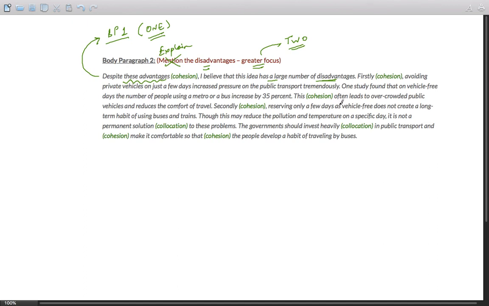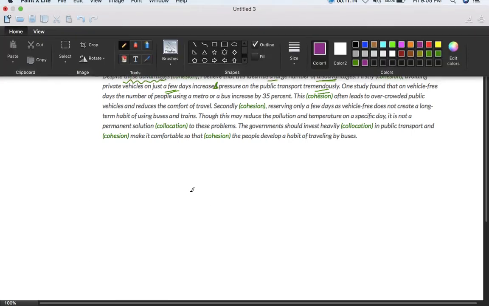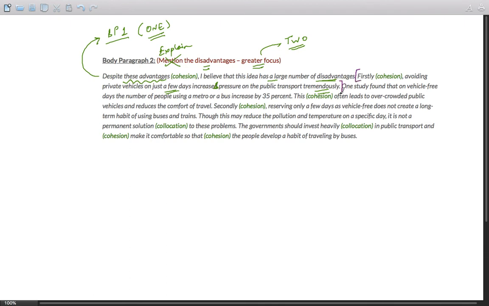Okay, so the first point is avoiding private vehicles on just a few days increases, I'm sorry, that's incorrect, increases pressure on the public transport tremendously. Okay, that's a collocation which I've not mentioned. This sentence, this is an idea sentence. The first sentence in this body paragraph was about cohesion. It connected with body paragraph 1. The second sentence here is the idea sentence. This is your idea number 1 about disadvantages. Let me call this D1.